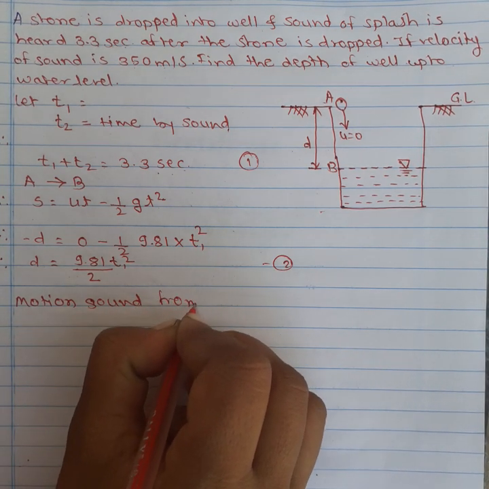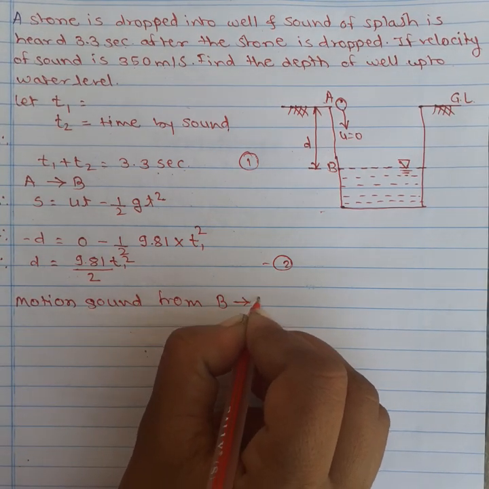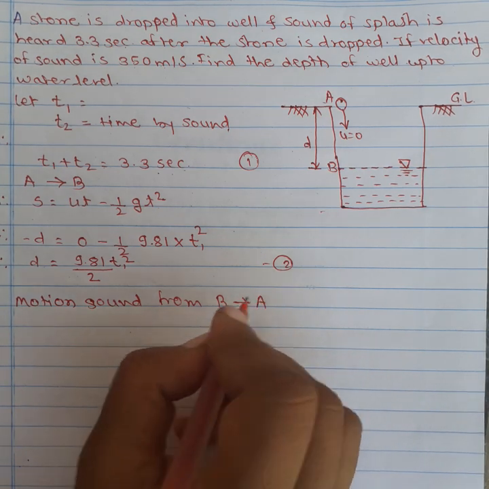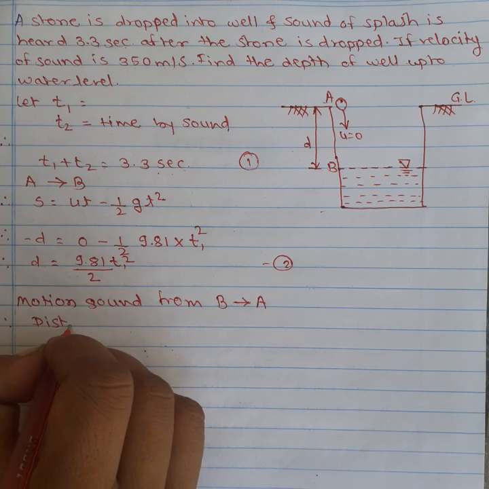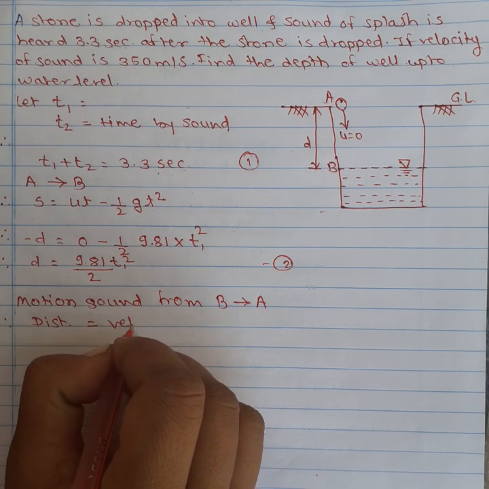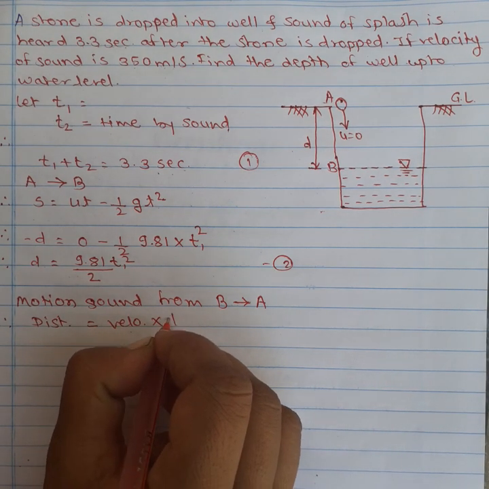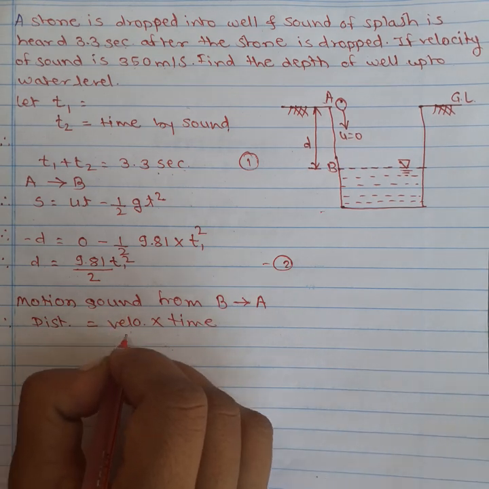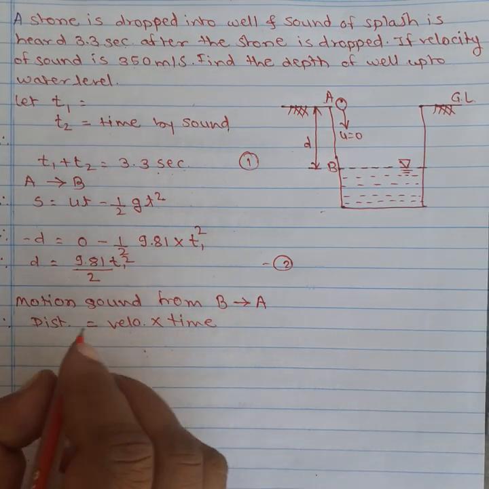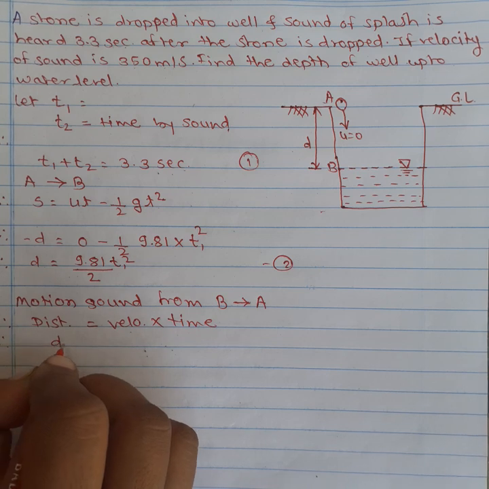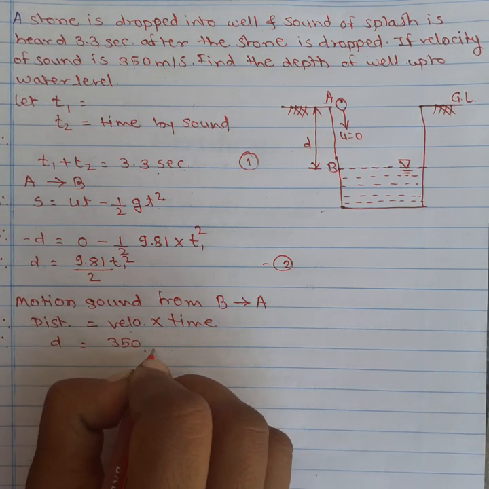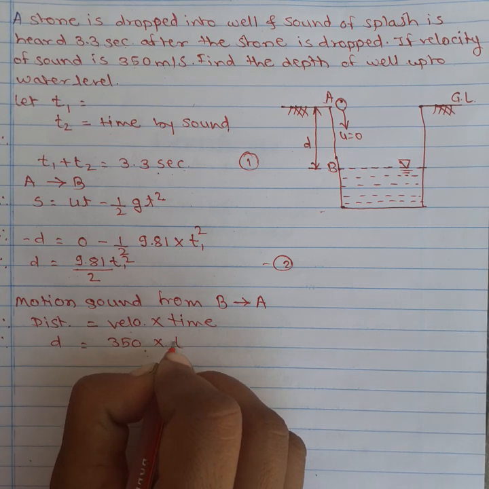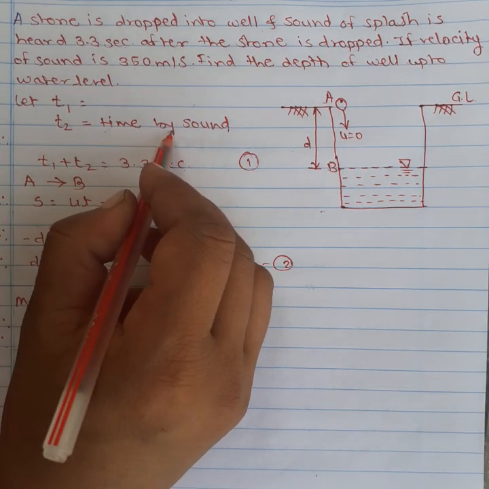Okay, now the motion of sound from B to A. Here distance is equal to velocity into time, because you have to use the velocity of sound. Therefore distance d is equal to velocity 350 meters per second into T2, T2 because it is the time taken by sound.